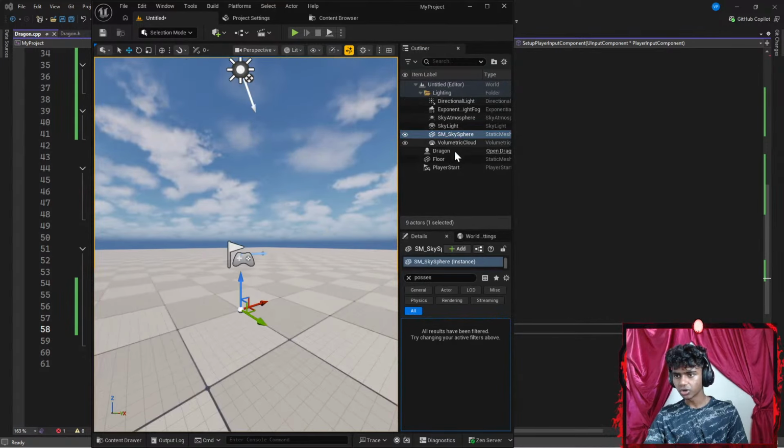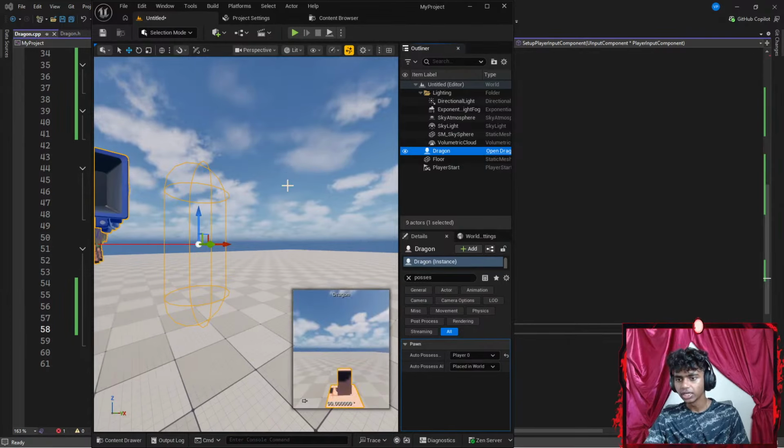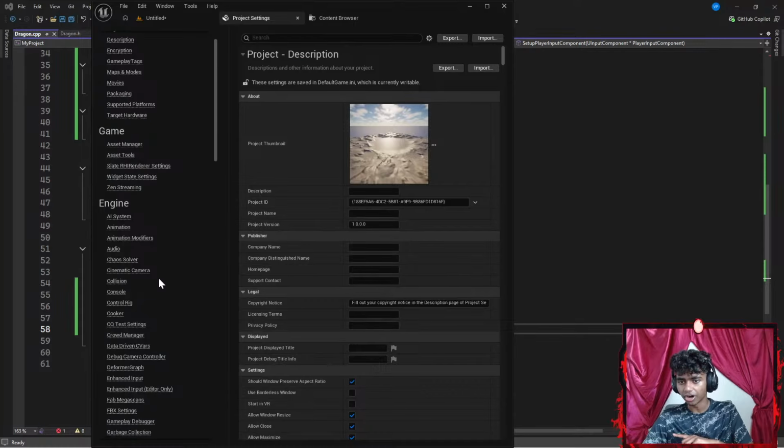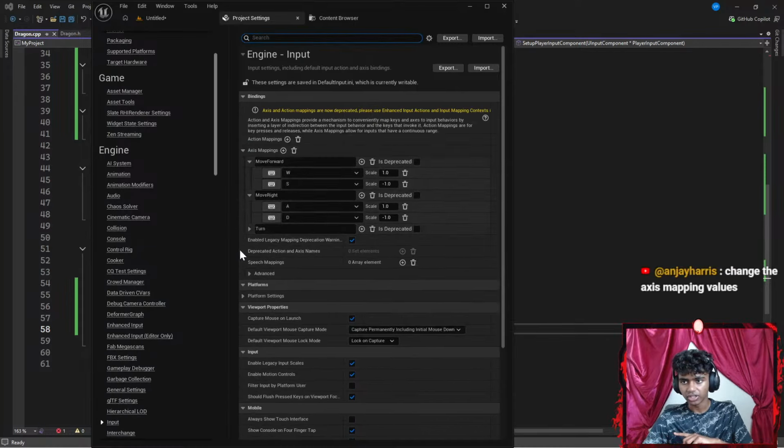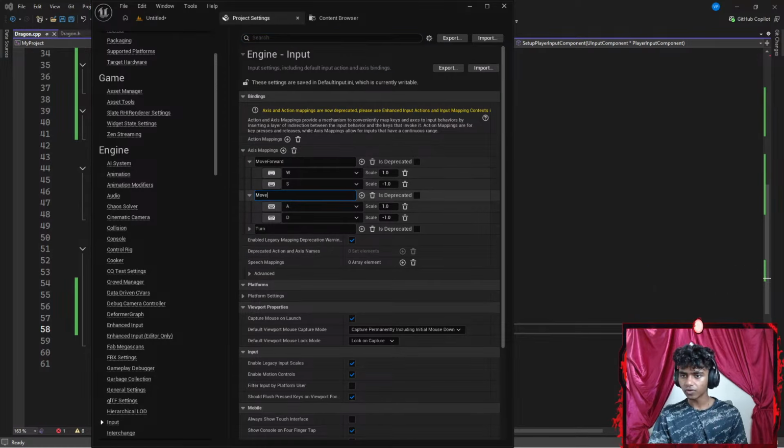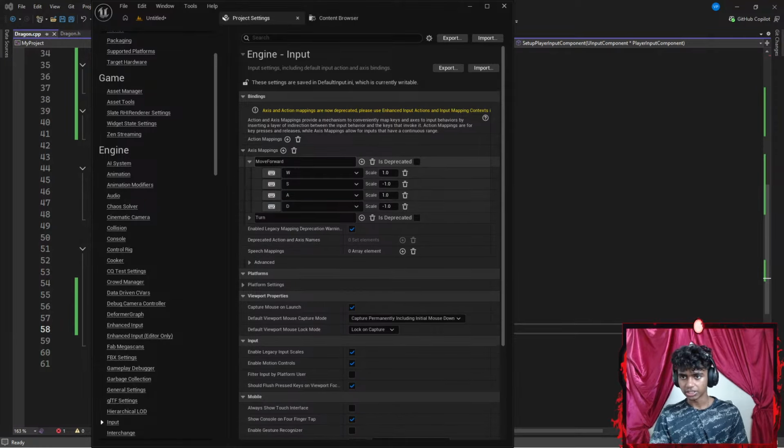That's it. Let's go to my dragon. Okay, this is my dragon, but in my project settings, under my input, let's go with input. Change the axis mapping values. That actually does make sense. Move right, move forward. I think this is correct. Let's change this to be something like move forward. Let's change that to be something like move right.